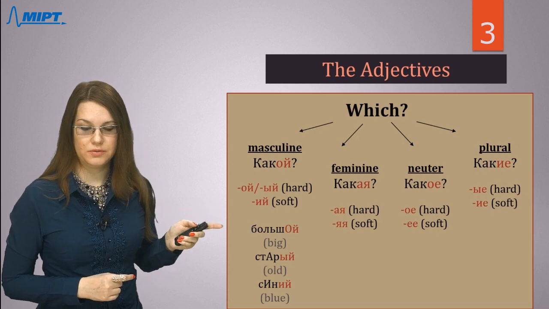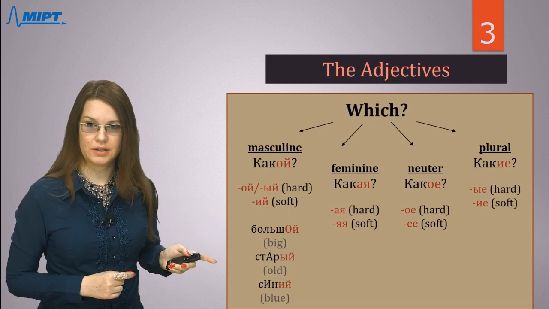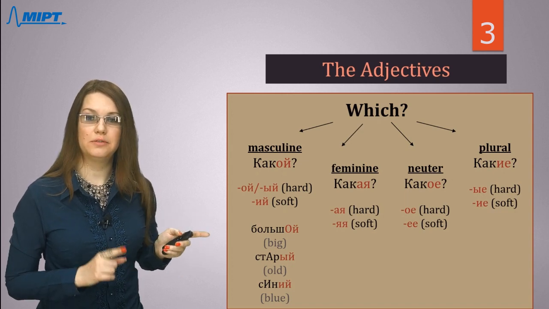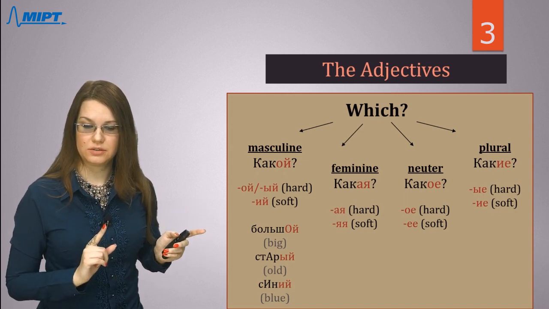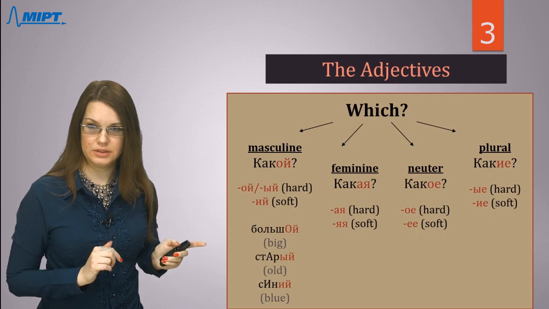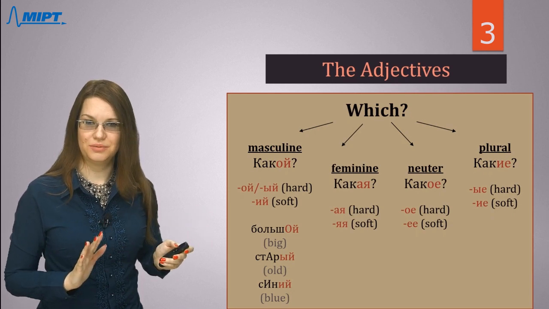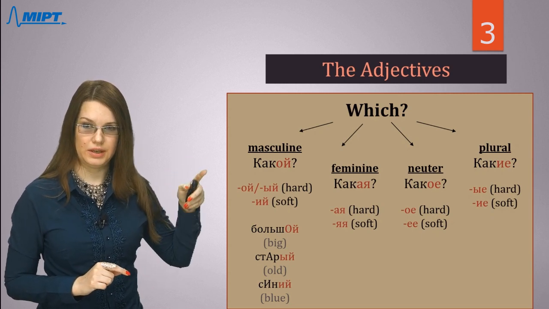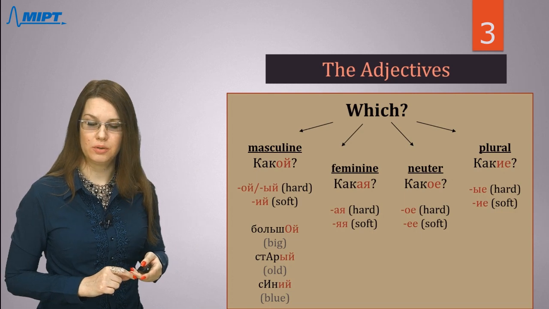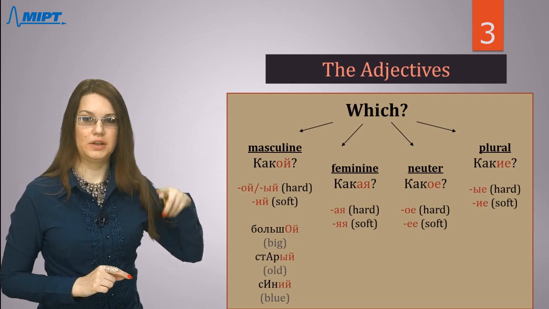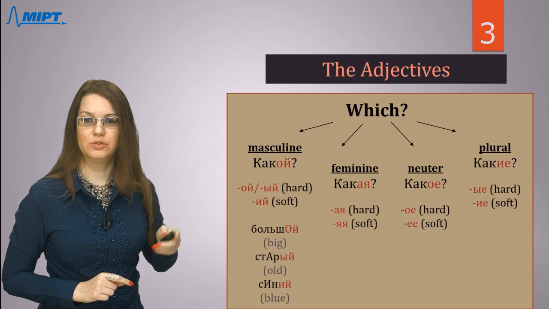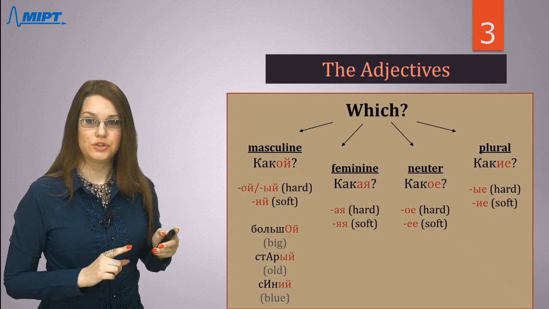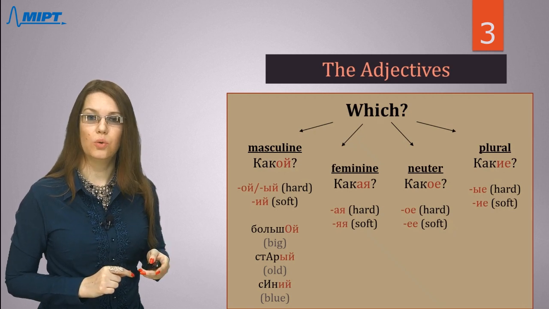So, what's the difference between большой and старый? Why do these adjectives have different endings, ой and ый? The logic is very simple. If the accent, stress, is on the ending, like большой, you see the capital letter O, I wanted to show you that this vowel is stressed, so you need to use the ending ой.